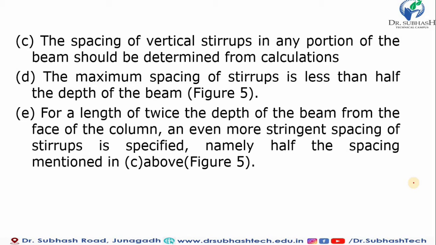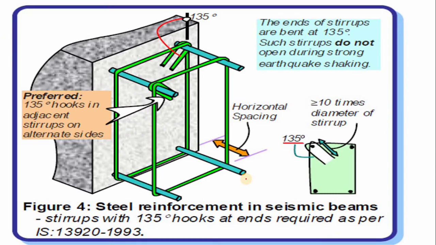And for a length of twice the depth of the beam from the face of the column, that should be provided from the beam column connection. And even more stringent spacing of the stirrup is specified, namely half spacing mentioned in C. That will be C in figure 5. What should the stirrup be? You can see in figure 4 it relates to the steel reinforcement in a seismic bed. The hook should be provided at a 135-degree angle. You can see that in the figure. This is the perfect 135-degree hook in a stirrup, alternating the heights.